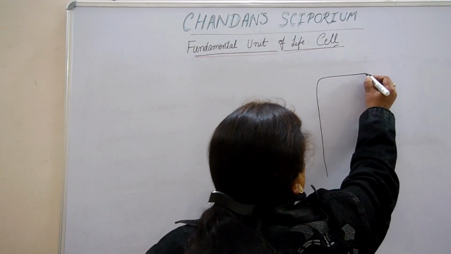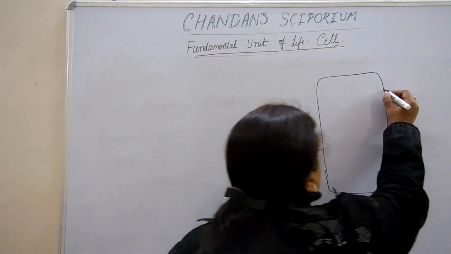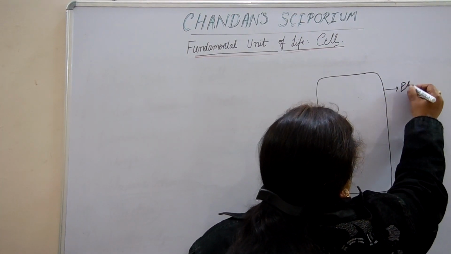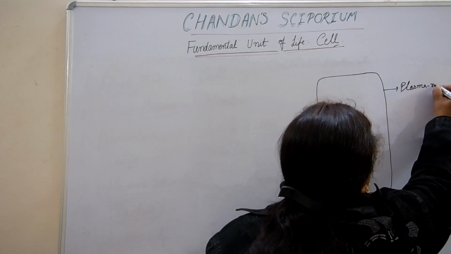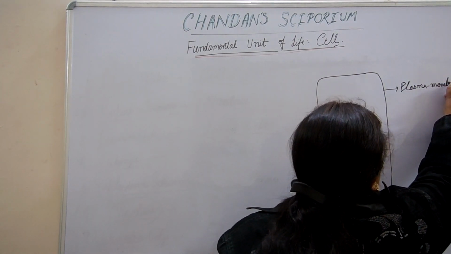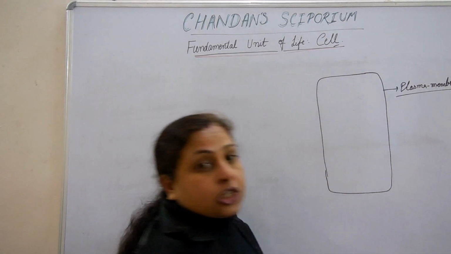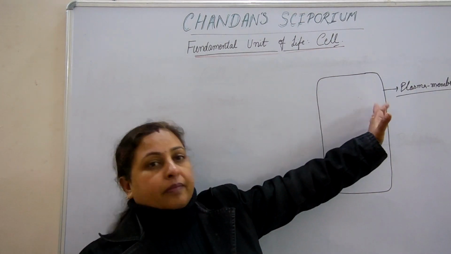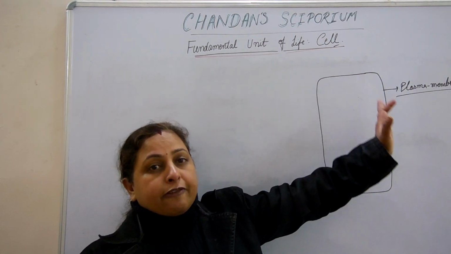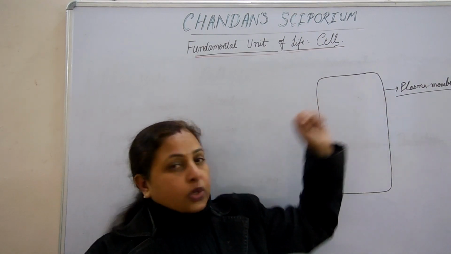First, the outer covering of the cell is called plasma membrane. The membrane that separates the cell from the outer world is called plasma membrane or cell membrane. What are the features of plasma membrane? It is very important. It is thin, delicate, living and made up of a phospholipid layer.